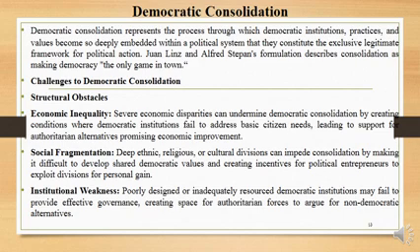Another challenge to democratic consolidation is social fragmentation. Deep ethnic, religious, or cultural divisions can impede consolidation by making it difficult to develop shared democratic values and creating incentives for political entrepreneurs to exploit division for personal gain.